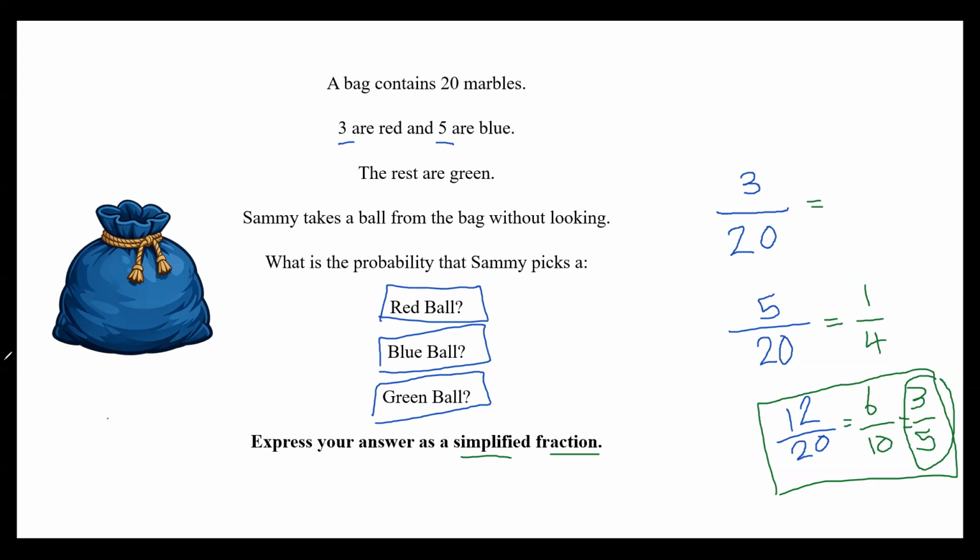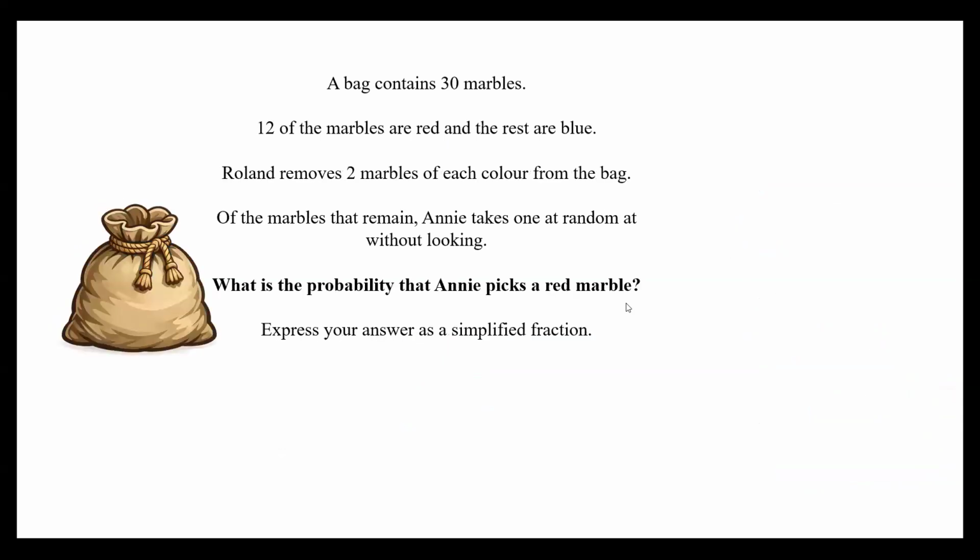All right. Let's keep going, guys. This one's all for you, okay? I'll read it. It says a bag contains 30 marbles. 12 of the marbles are red and the rest are blue. Roland removes 2 marbles of each colour from the bag. Of the marbles that remain, Annie takes one at random and without looking. What is the probability that Annie picks a red marble? Give that one a go.